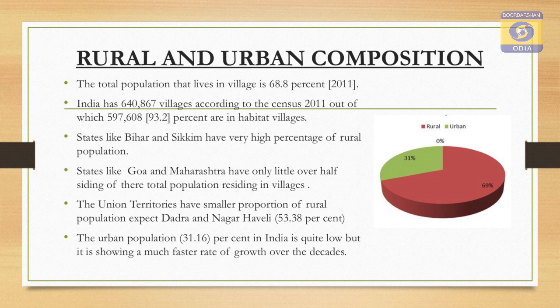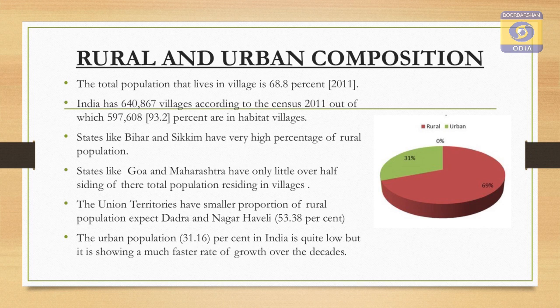Here in this pie chart, it is clearly visible that the red portion shows the rural population of India and the green portion shows the urban population of India. The green portion is only 31.16%, whereas the red part, which shows the rural population of the country, is 68.8%.